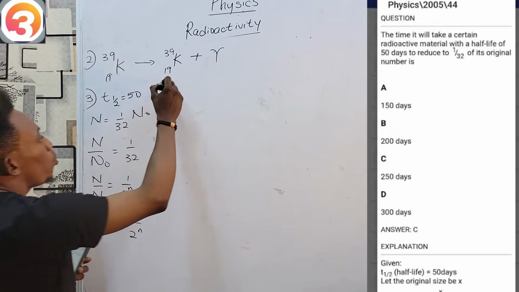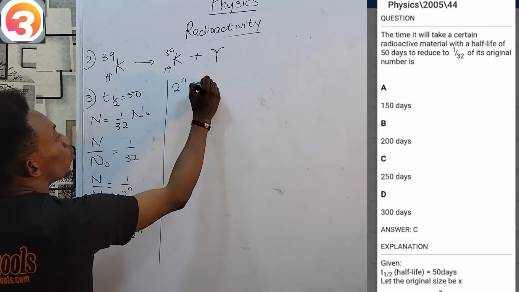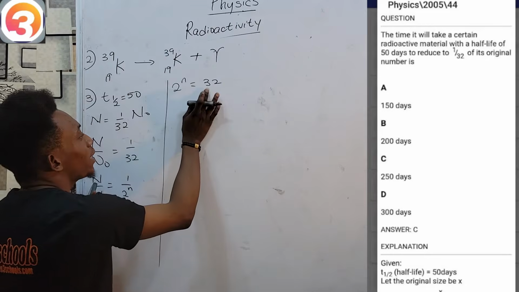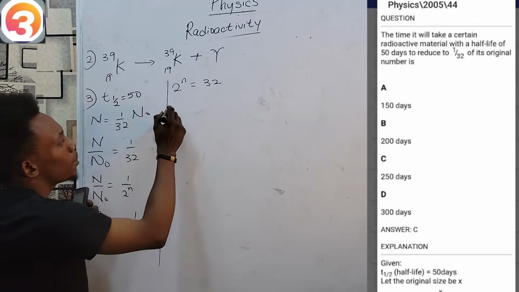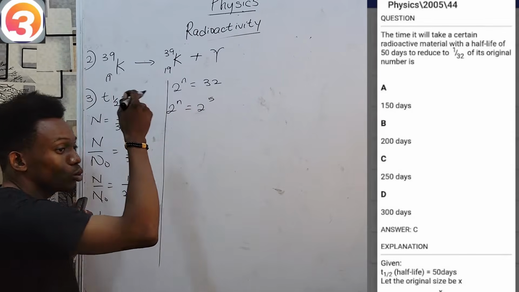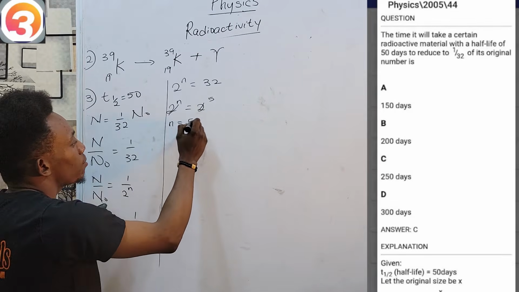Take both sides upside down, and that gives 2 raised to power n equals 32. Now, how do I analyze this quite easily? All I have to do is express 32 in terms of 2 to some power, and the answer is yes. 32 is 2 raised to power 5. Therefore, my n must be 5.